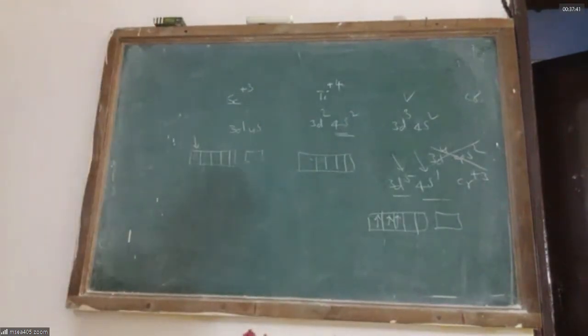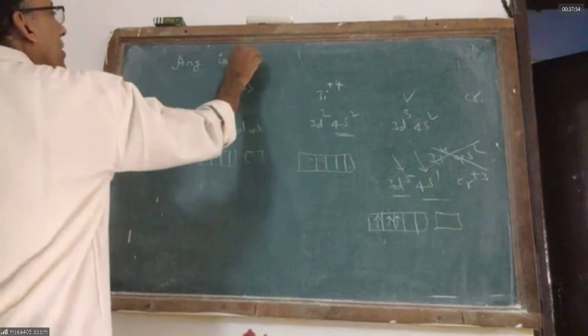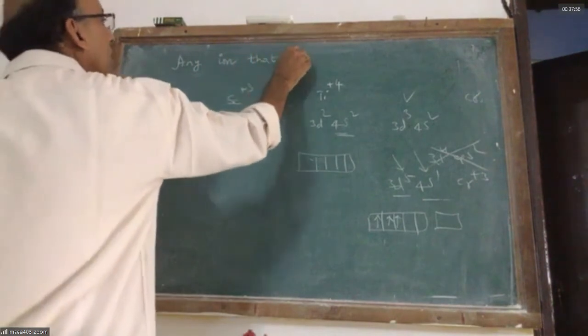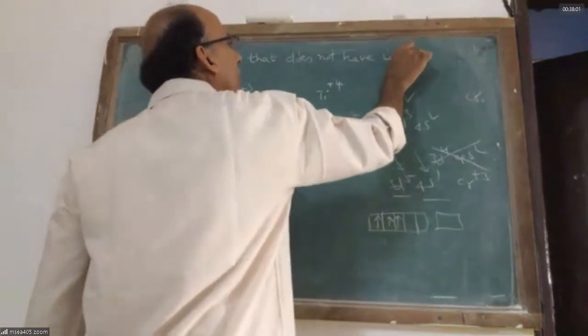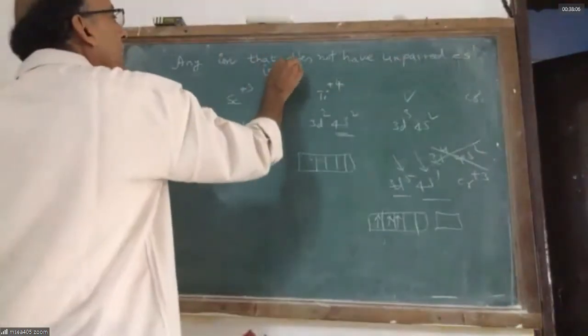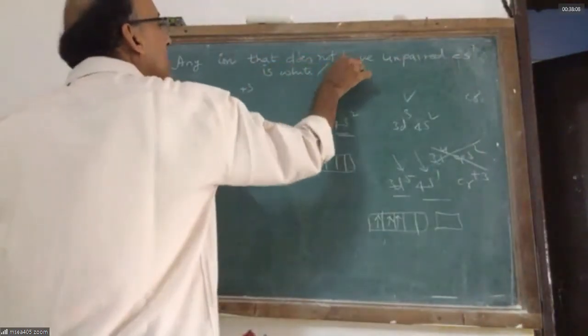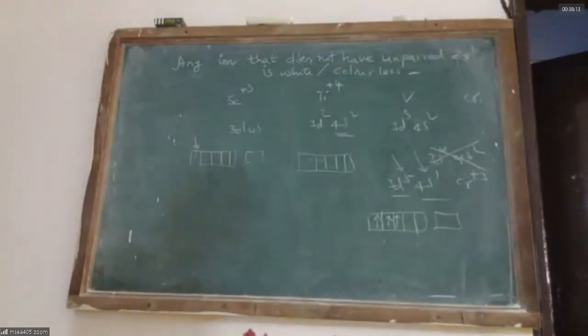So any particular metal ion that does not have any unpaired electrons is white or colorless. If any ion has color, it implies it has unpaired electrons.